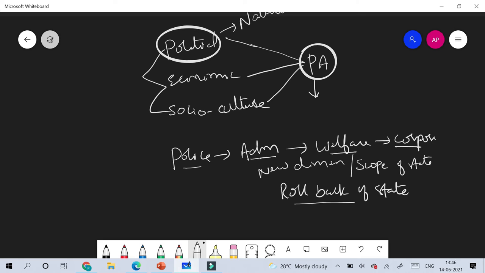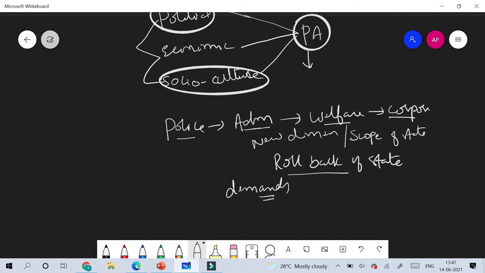Similarly, the socio-cultural subsystem always provides certain demands. Demands always emanate from society. And after all, public administration, as an institution as well as an instrument of the state, is required to fulfill the demands of society. These demands of society are not constant. They are continuously changing because of the changing nature of the state and because of the changing economic philosophy.